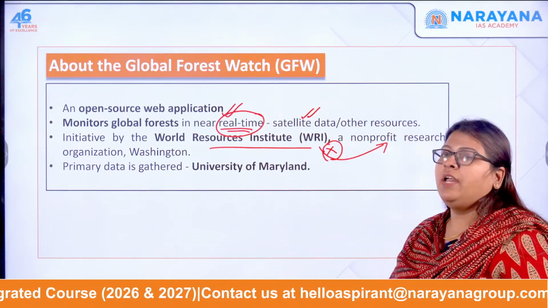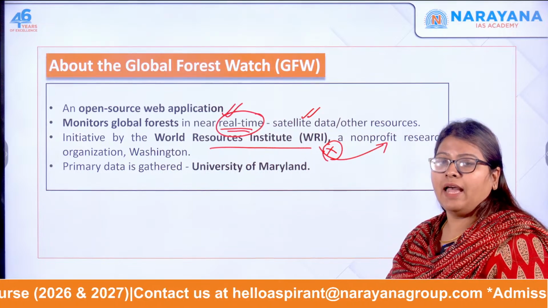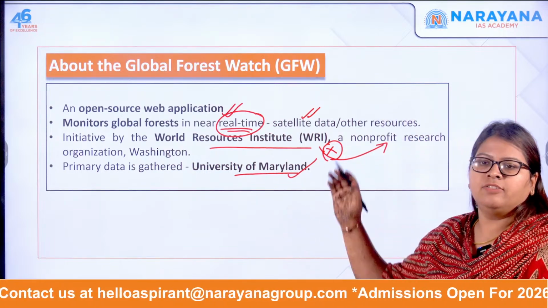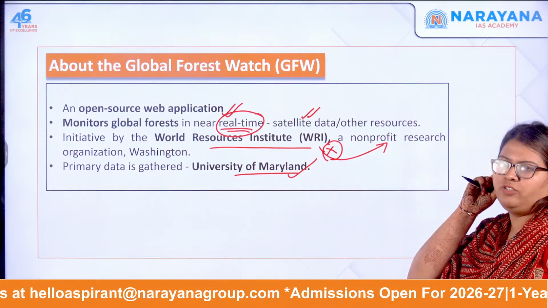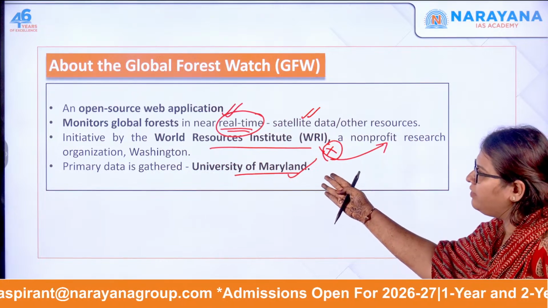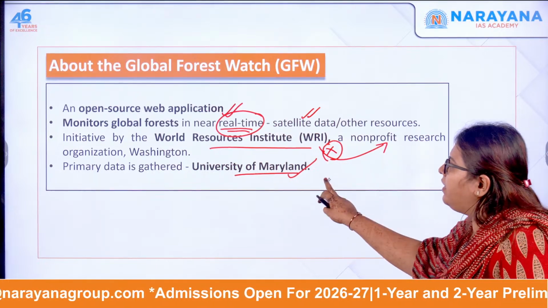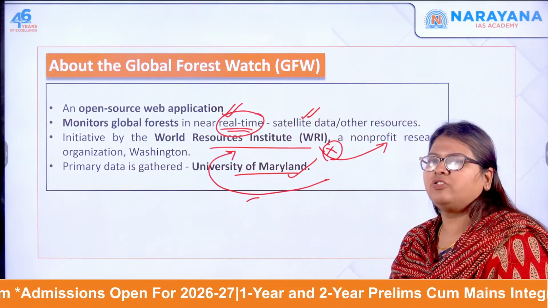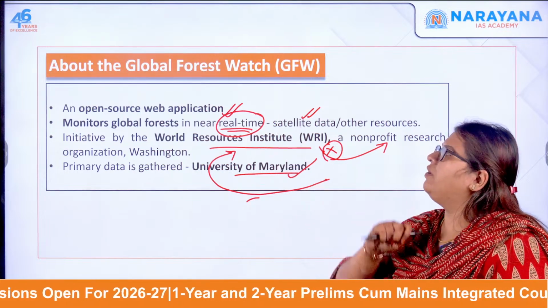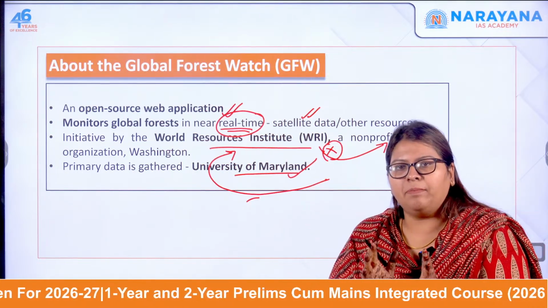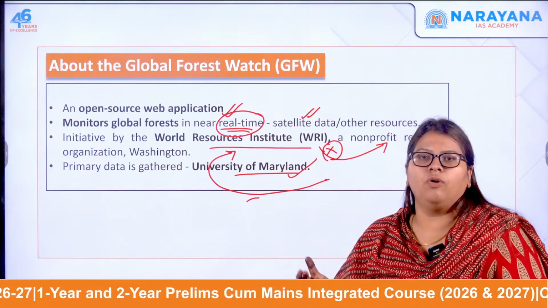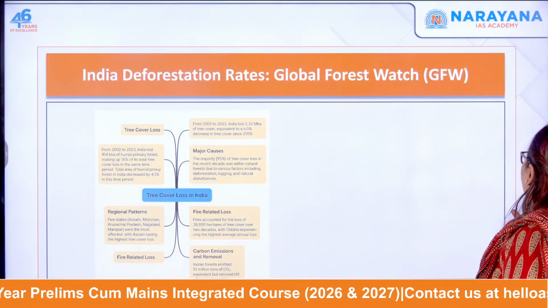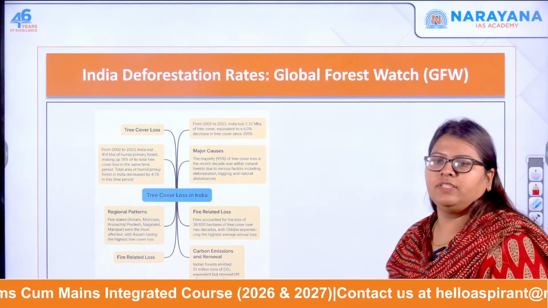Now moving forward, the primary data is gathered by the researchers at the University of Maryland. So this is about the Global Forest Watch. The primary data is given by the researchers, the initiative is by the World Resource Institute, a research organization, and the Global Forest Watch is the compilation, a web application which talks about the global forest and its status. Now, let's move forward and see the status of deforestation in India.